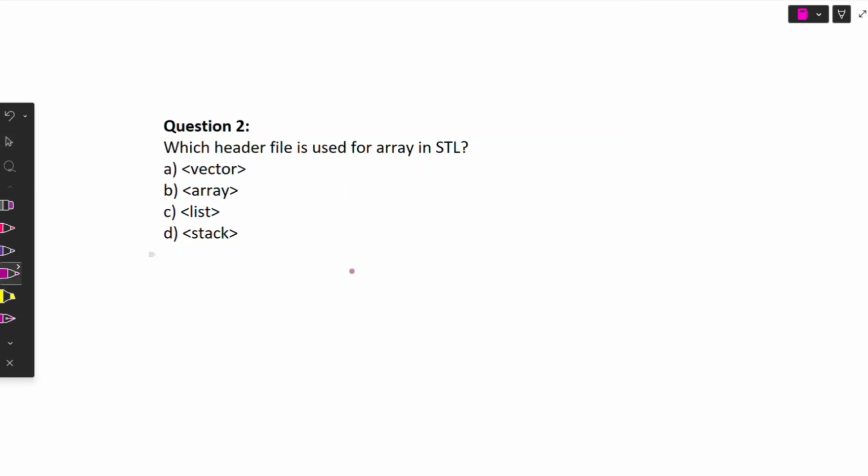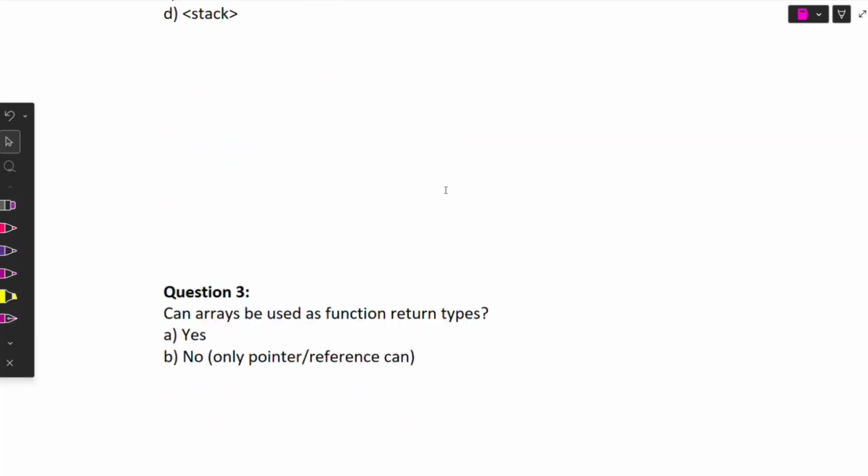Which header file is used for the array in the STL? So which header file is used? The options are vector, array, list or stack. So option B is correct over here. Array is the right answer.